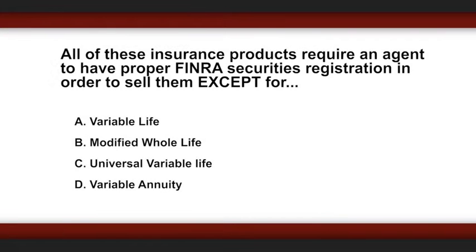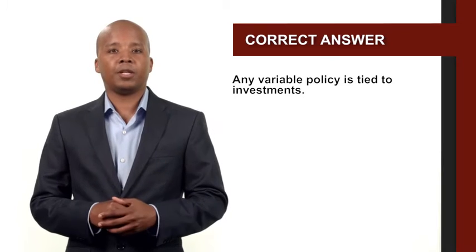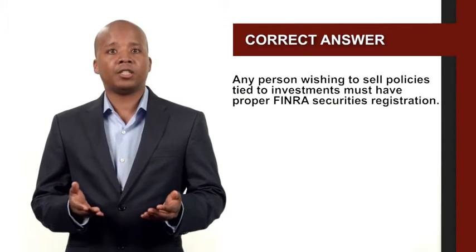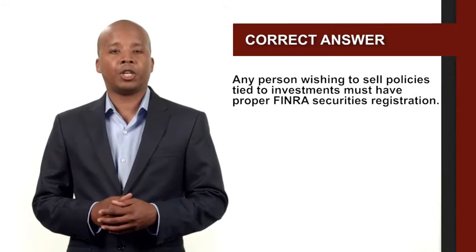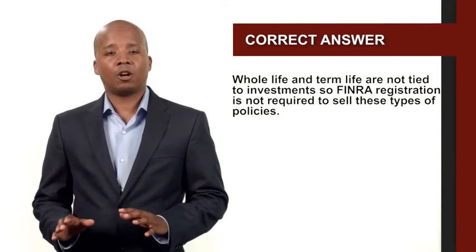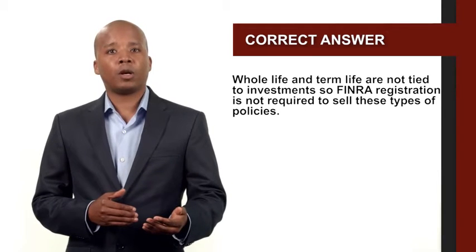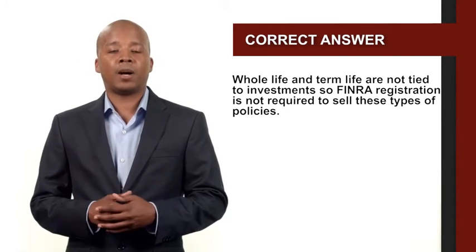All of these insurance products require an agent to have proper FINRA securities registration in order to sell them, except for variable life, modified whole life, universal variable life, variable annuity. The correct answer is modified whole life. Any variable policy is tied to investments. Any person wishing to sell policies tied to investments must have proper FINRA securities registration. Whole life and term life are not tied to investments, so FINRA registration is not required to sell these types of policies.